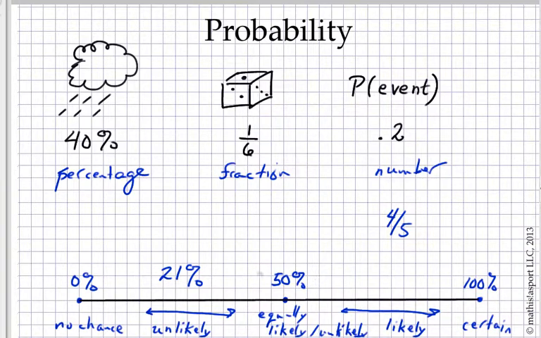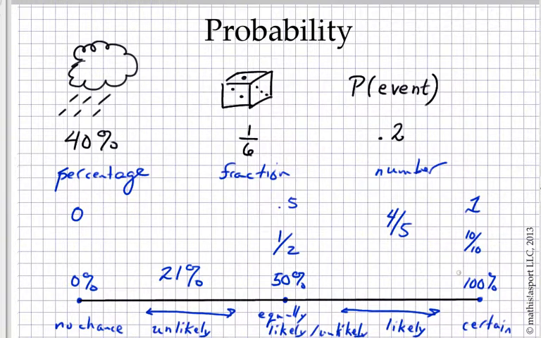We can write equally likely and unlikely as a fraction, 1 out of 2, or as a number, 0.5. If something's 100% certain, we also can say that its probability is 1. If there's no chance, the probability is 0. And of course, if I write fractions, then as long as the number in the numerator is the same as the number in the denominator, 10 out of 10, for example, that means there's a 100% probability, or in other words, that the event is certain to occur.